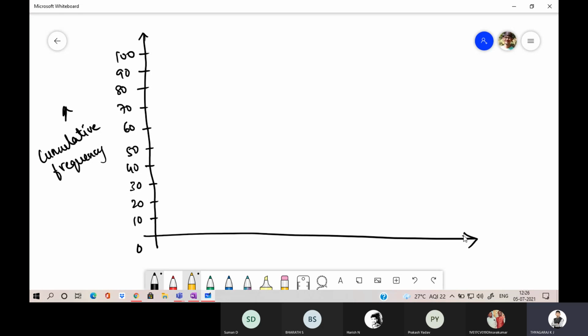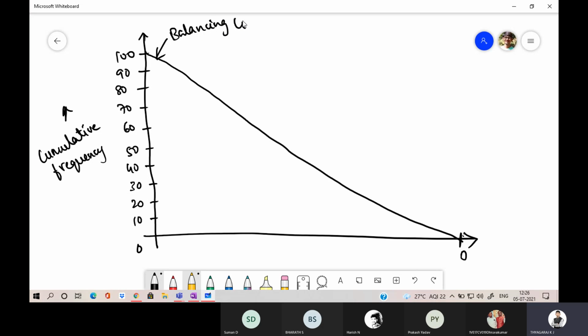Now we are going to mark a point here that represents 0. Draw a line joining 100 and 0, a sloping line. This line we are going to call the balancing line. Make it a square or rectangle.